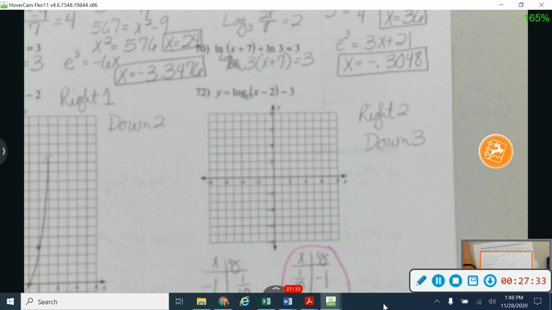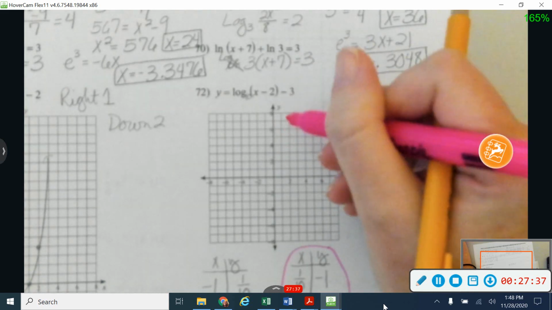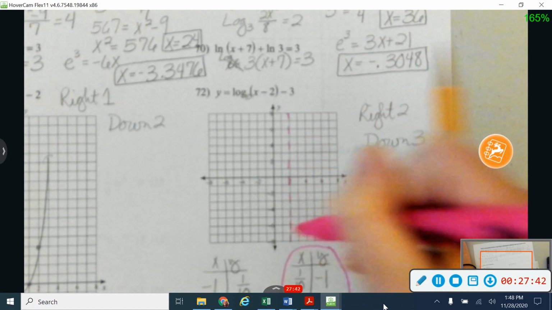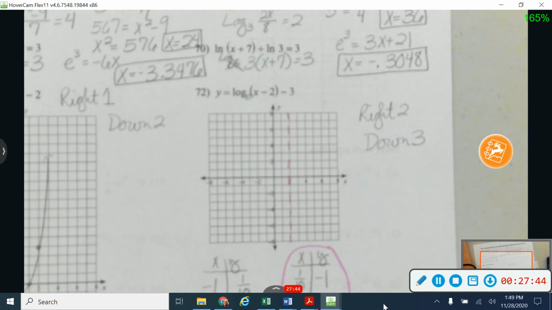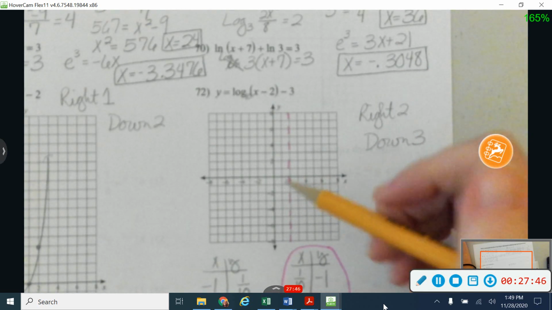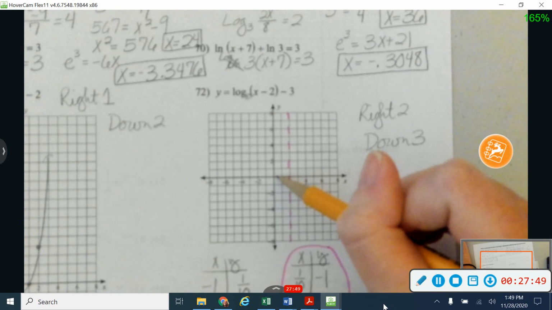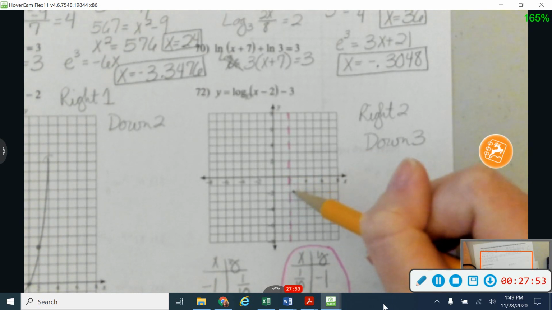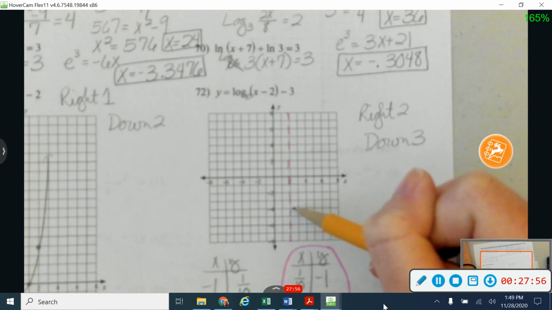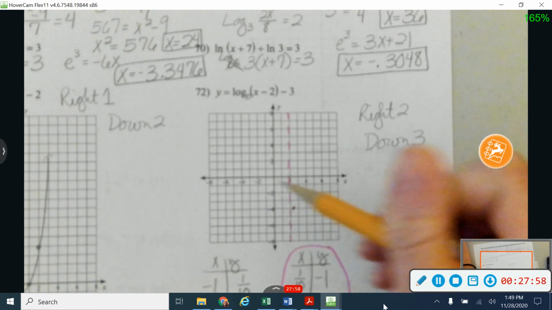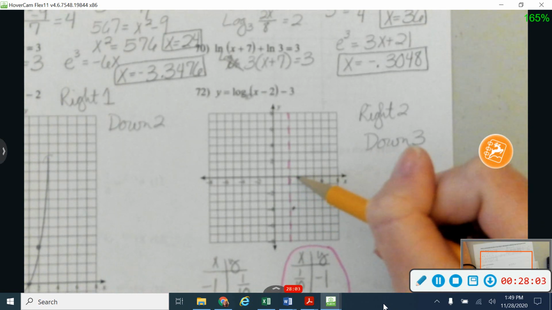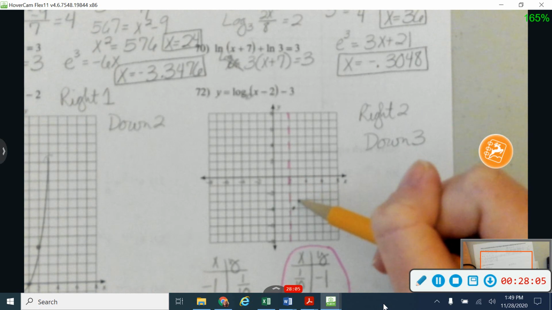Okay, a logarithm graph usually has an asymptote on the y-axis, so I'm going to move that over to the right 2. So that's going to be here. And I'm going to take each of my points and move right 2 and down 3. So I'm going to go to 1/10, -1, and I'm going to move to the right 2 and down 1, 2, 3. And I'm going to go 1, 0 and move to the right 2 and down 1, 2, 3.